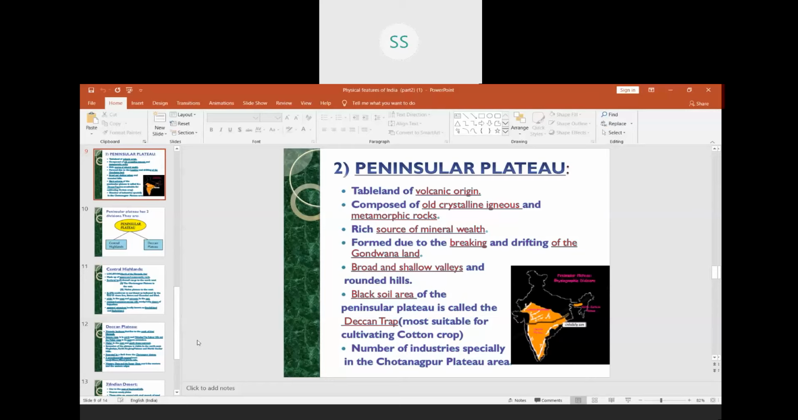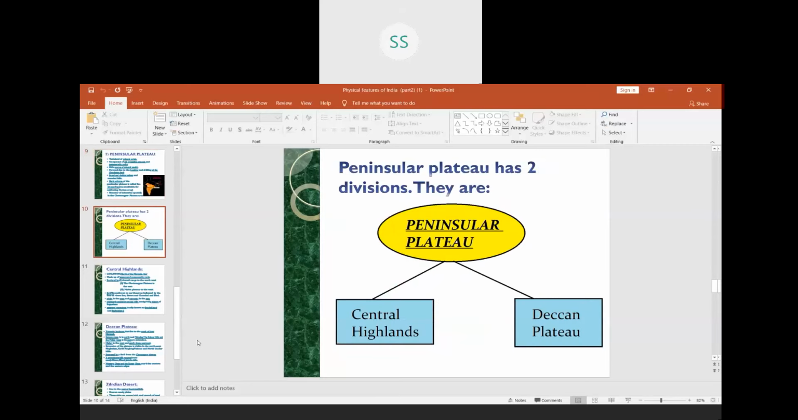It is formed when volcanoes erupt. A rock is formed which is called basalt rock. When that basalt rock breaks, a soil is formed which is called black soil. So that is why this region has a large amount of black soil. It is also called the Deccan Trap. A largely grown crop is the cotton crop, so it is also called the cotton soil. And we see lots of industries in the Chota Nagpur Plateau region.